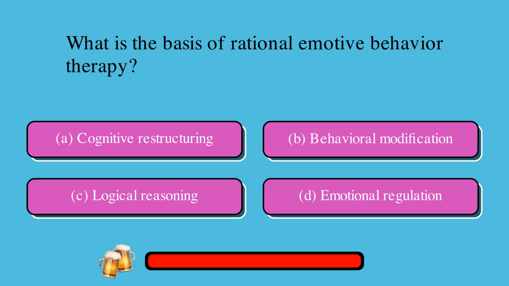What is the basis of rational emotive behavior therapy? A. Cognitive restructuring, or B. Behavioral modification, or C. Logical reasoning, or D. Emotional regulation? The correct answer is C. Logical reasoning.